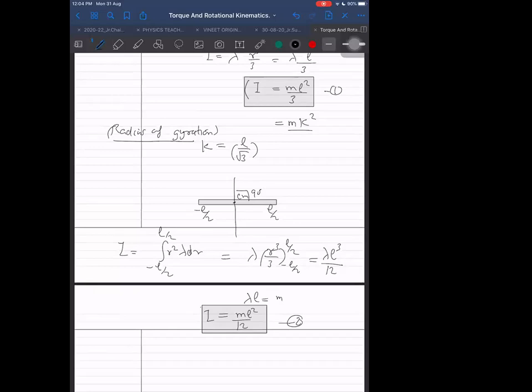So what do you have to focus on? Don't focus on M, M will always be there. Don't focus on the length, length will always be there. Focus on the constant term. What is this constant term appearing? If you just focus on this term, you will definitely be able to remember it. Here we have to focus on 3. Here we have to focus on 12. Just try to learn these terms. Then it will be easier for you to remember. So fine. Next,